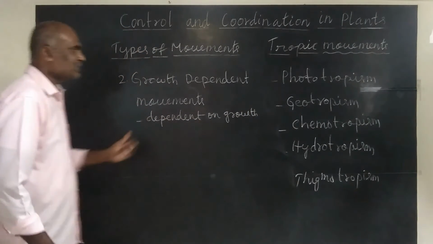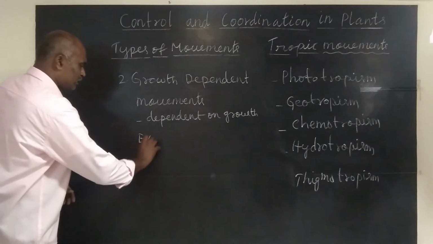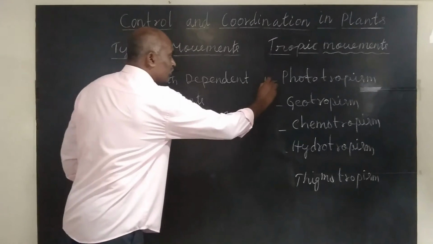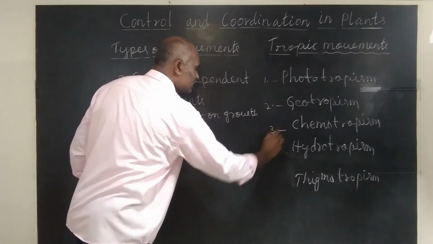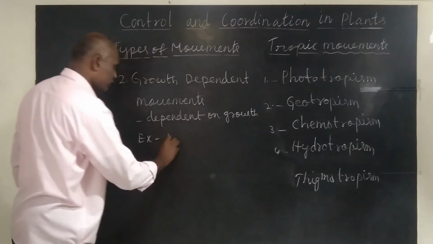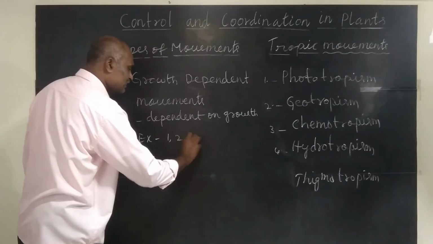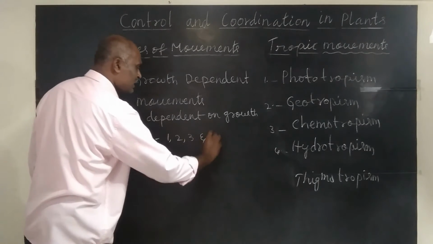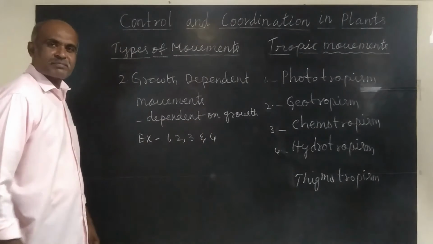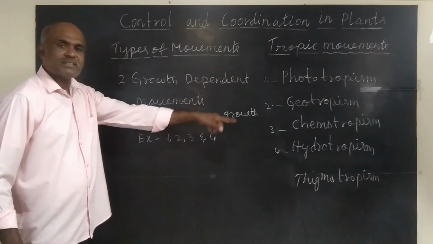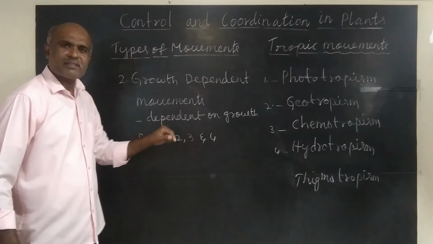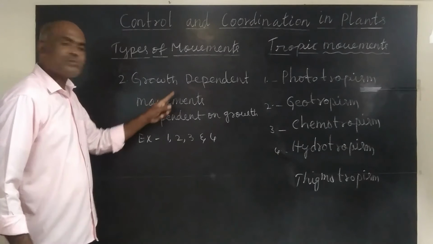So these are the examples number 1, 2, 3 and 4. Phototropic movements, geotropic movements, chemotropic movements and hydrotropic movements. So these movements entirely depend on growth of plant.